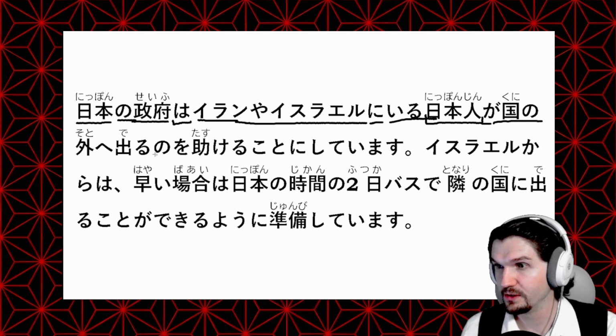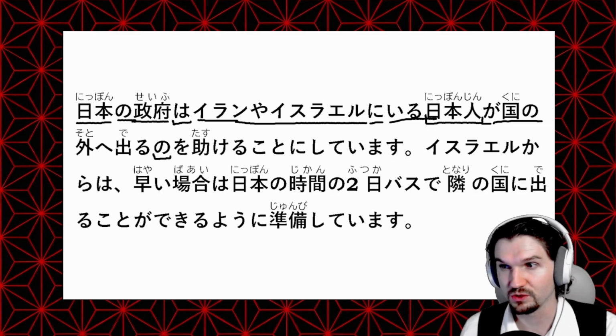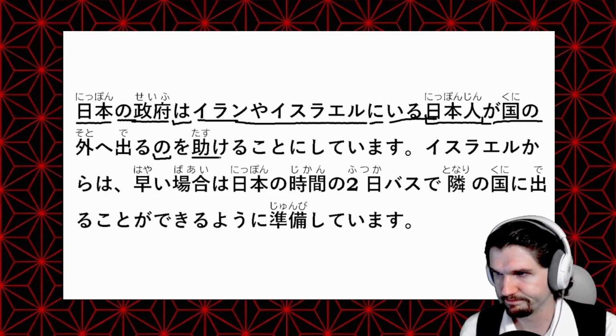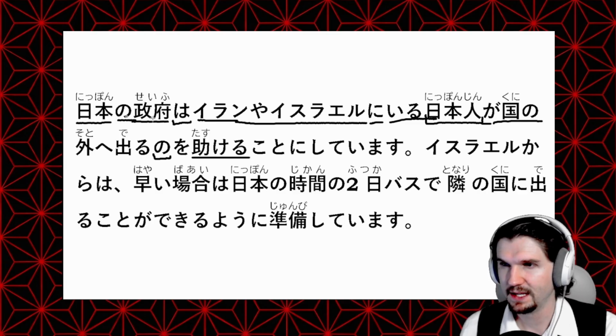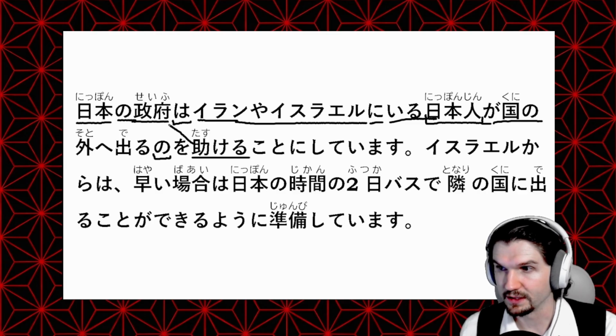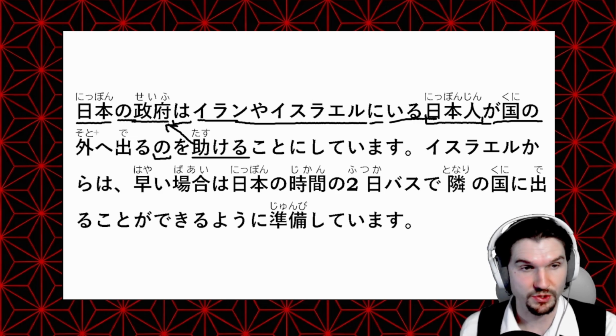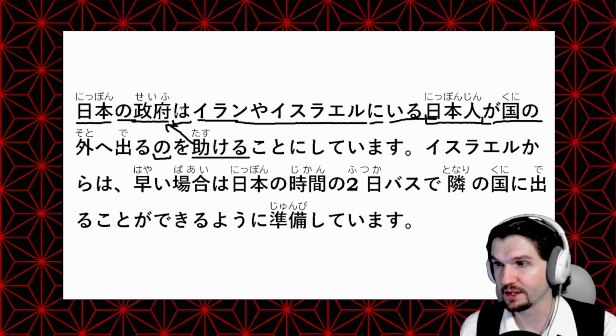But basically, no. So we are turning our action here of 国の外へ出るの into a noun. So of leaving the country, going outside of the country. を助ける So to assist. And this connects back to our 日本の政府は So the Japanese government is assisting Japanese people who are in Iran, Israel, etc. to leave the country, helping them get out of the country.